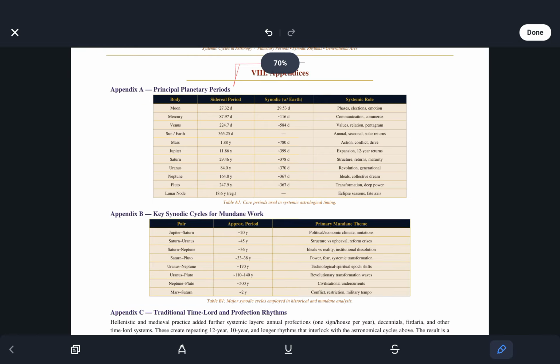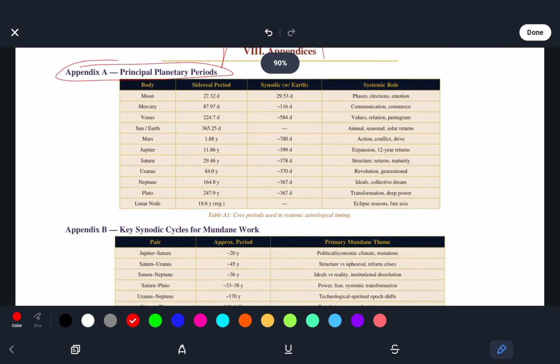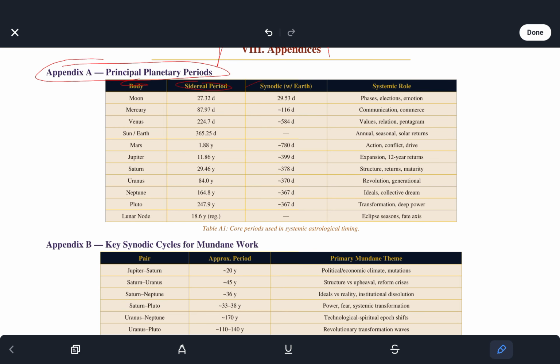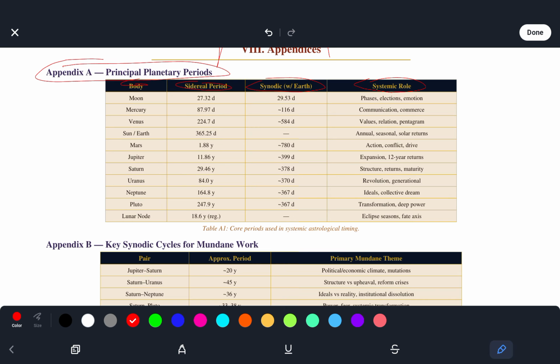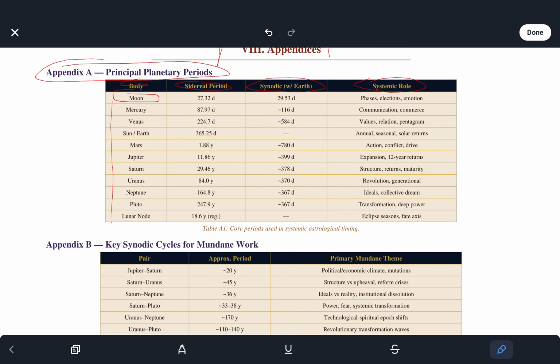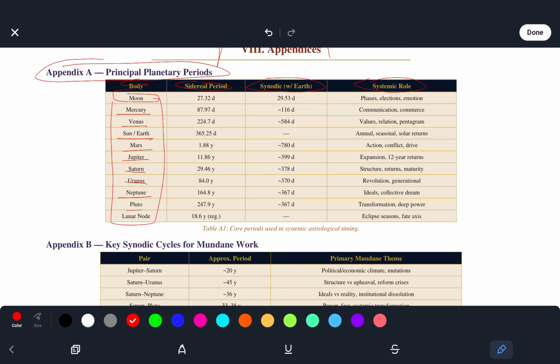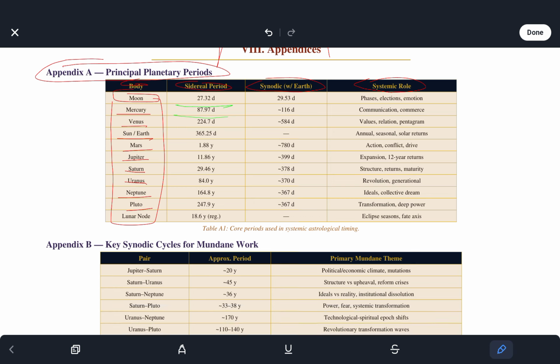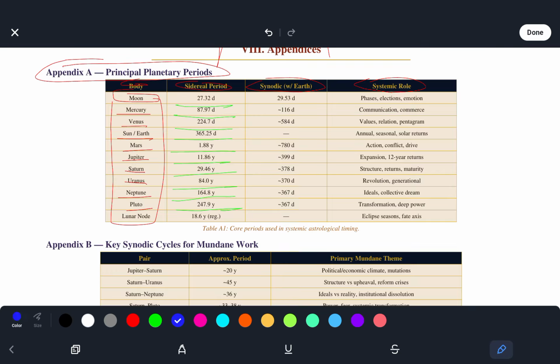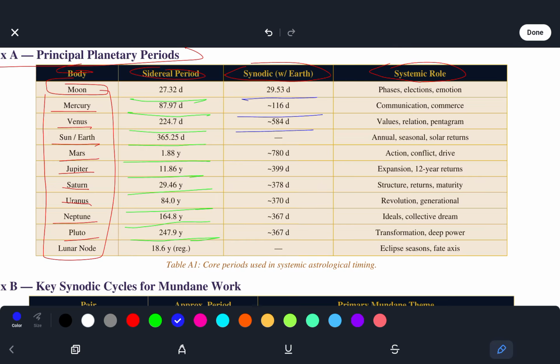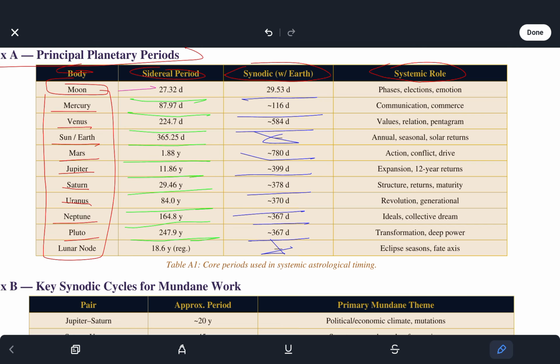And here you see appendices. So Appendix A is principal planetary periods with the body, sidereal period, synodic with Earth, and systemic role. So we see Moon, Mercury, Venus, Sun, Earth, Mars, Jupiter, Saturn, Uranus, Neptune, Pluto, and the lunar node. And we see the sidereal period. And we also look at the synodic with Earth. And then we'll look at the systemic role, primarily so Moon.